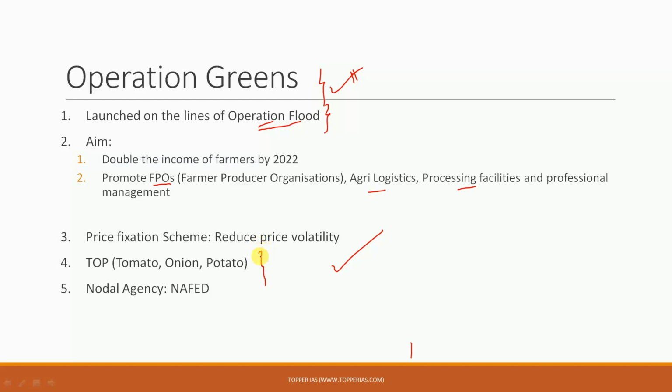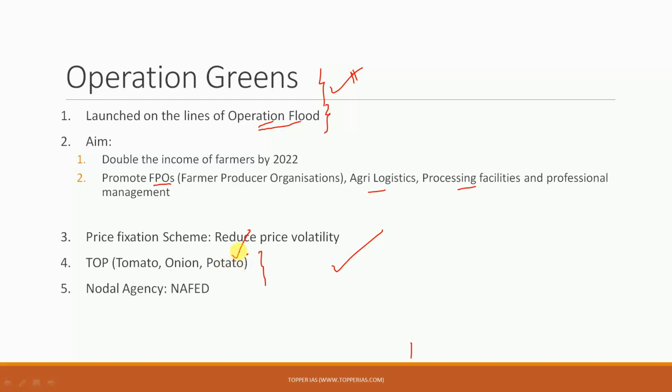Whereas if this is what is in abundance, then the farmer is not getting any remunerative price, and this crop has a very short shelf life, which is important. Especially potatoes and tomatoes are prone to rotting immediately, as a result of which farmers have to sell them off at penny prices, and that is a cause of concern.